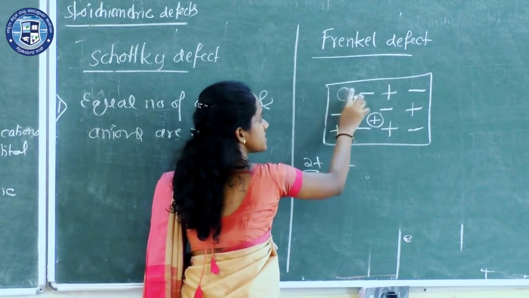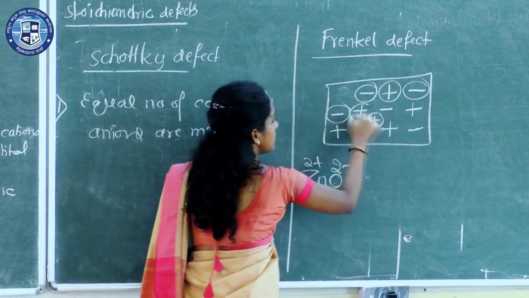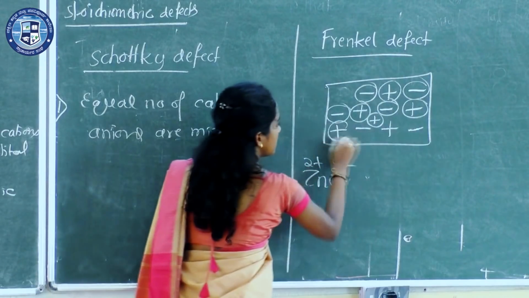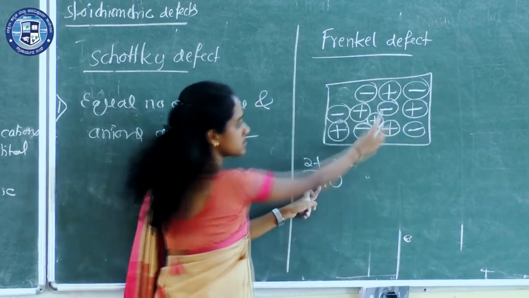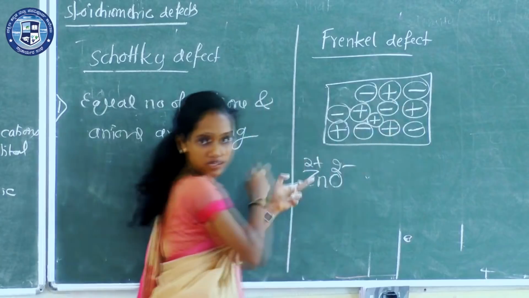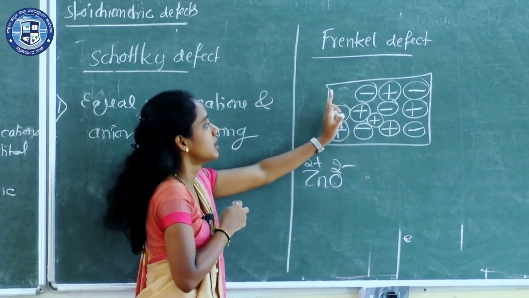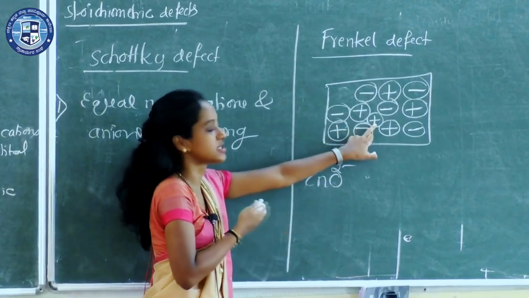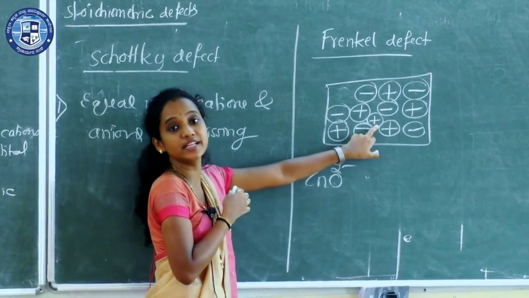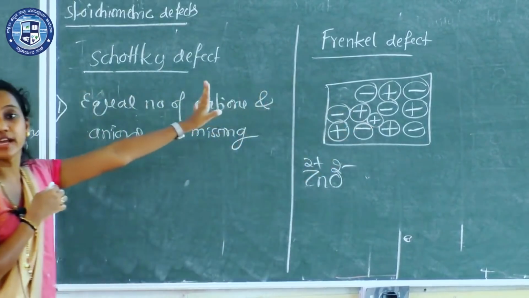So these are all the spheres here: anion, cation, anion. What is this? This is O2-, Zn2+ ion, O2-. So one cation dislocates from the normal position and appears at the interstitial site. Such a defect is called Frenkel defect.